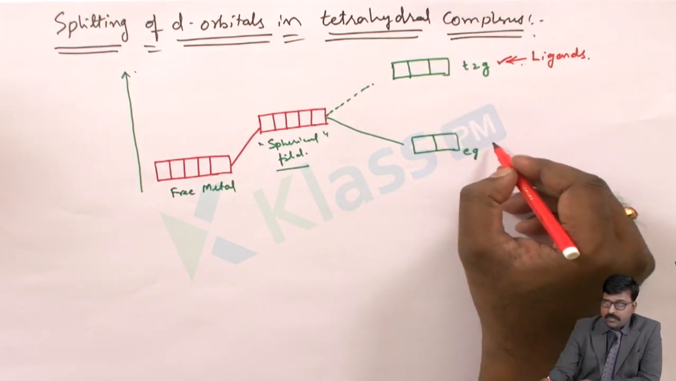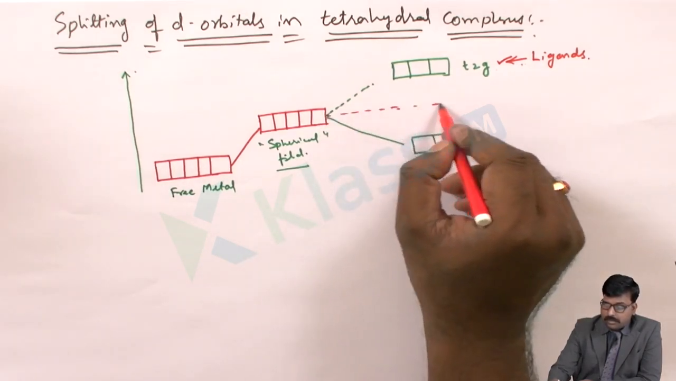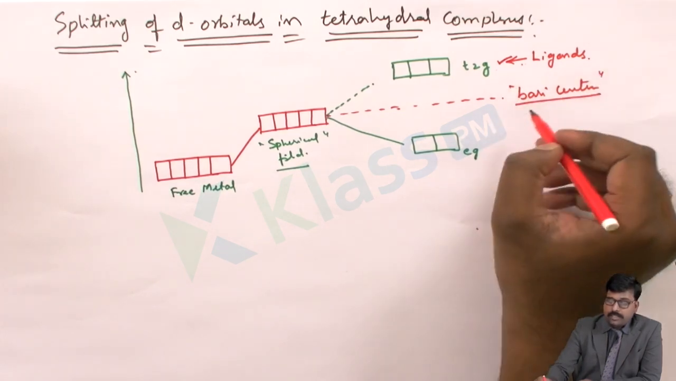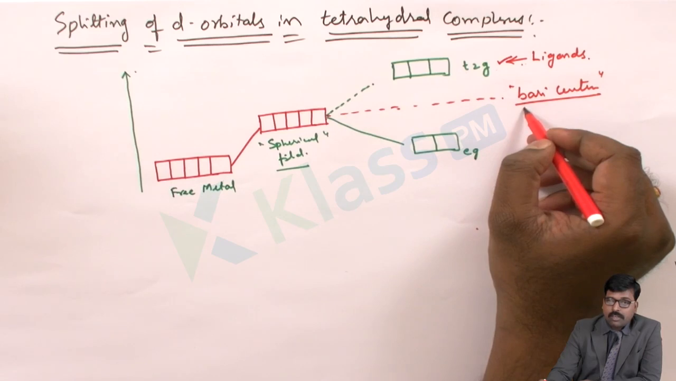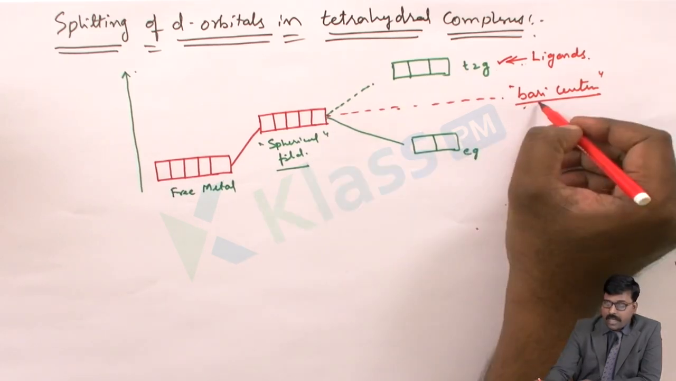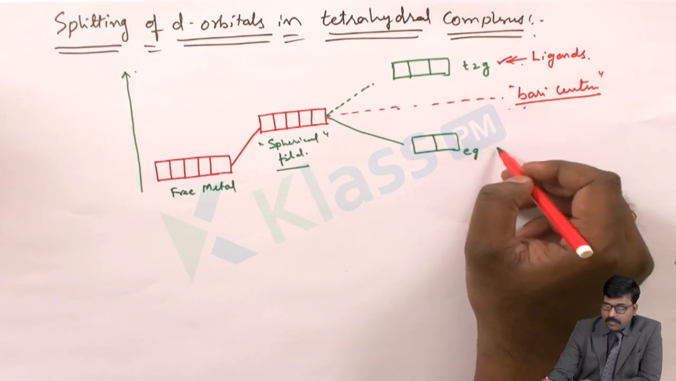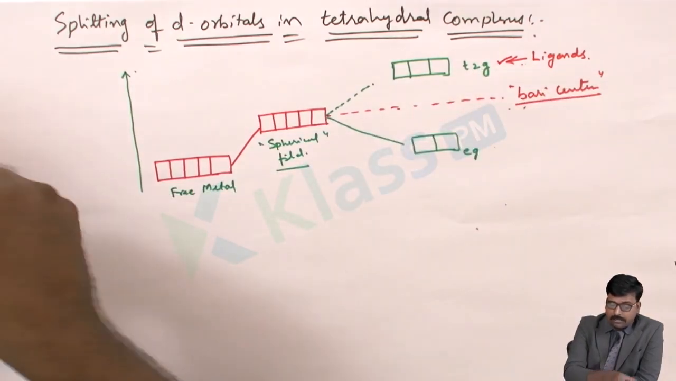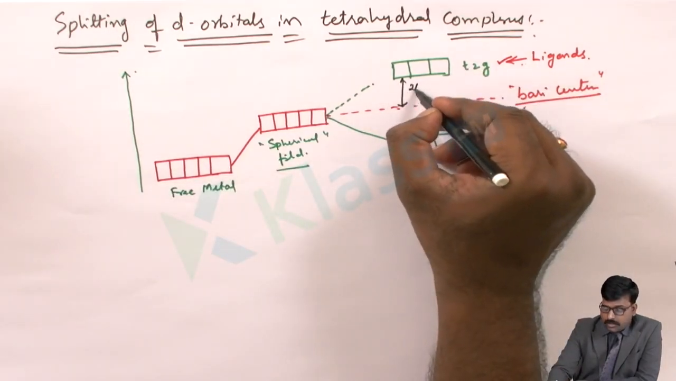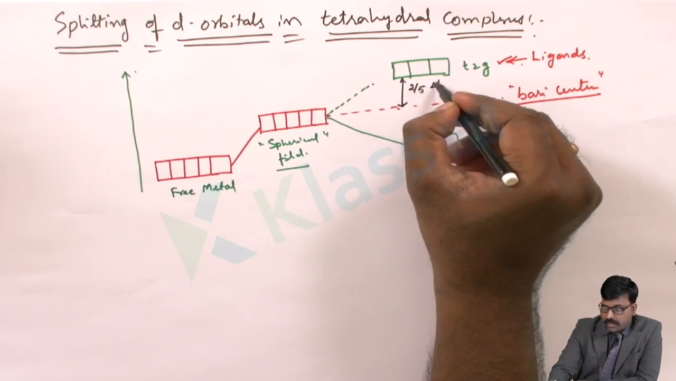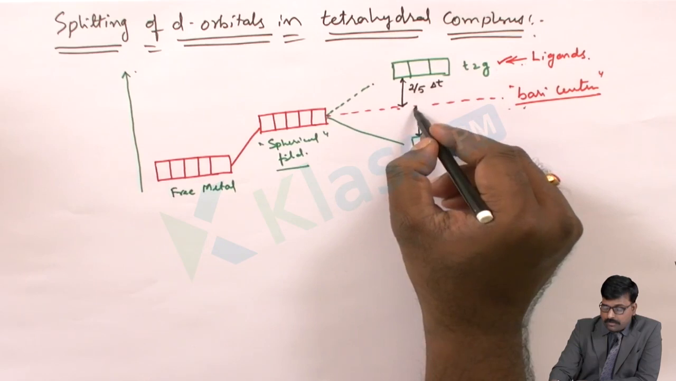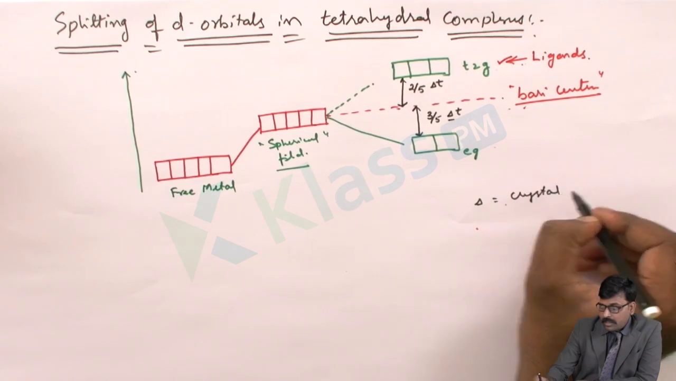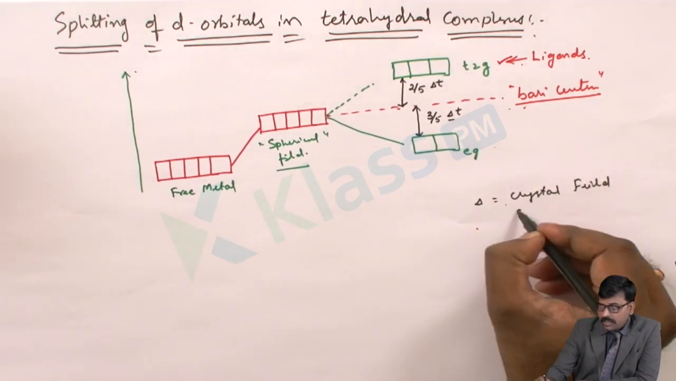The EG energy levels will decrease further than the degenerate orbitals. That is called the barycenter. Barycenter is the energy level with the spherical field. From the barycenter, the EG energy level will decrease, and the T2G energy level will increase. And it is said that it is 2 by 5 of delta, it is 3 by 5 of delta. Delta is the crystal field stabilization energy.